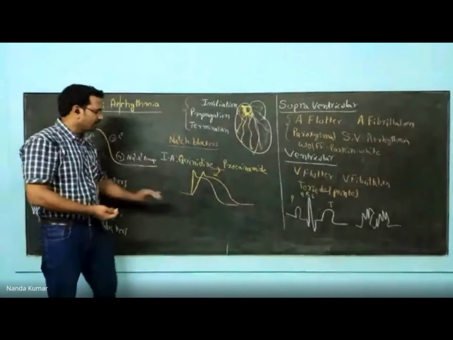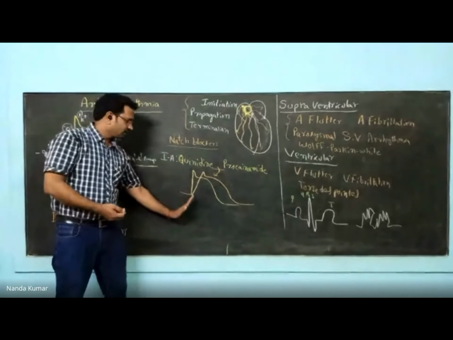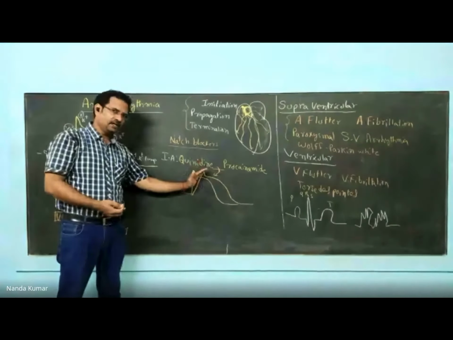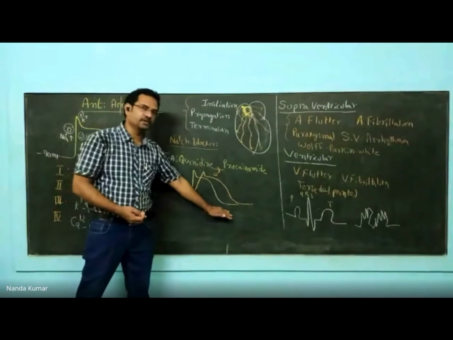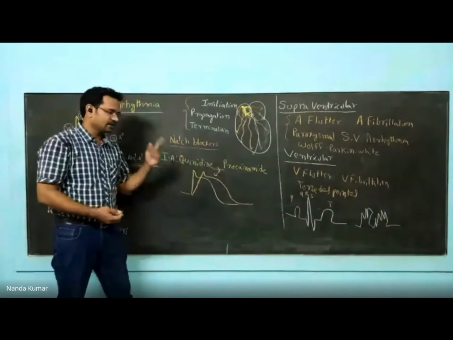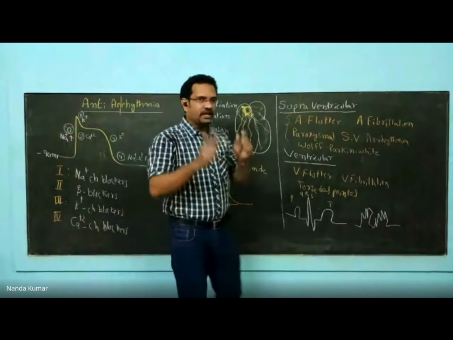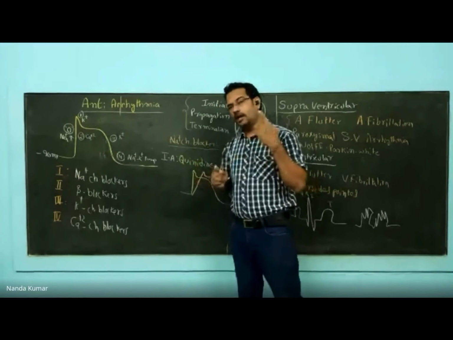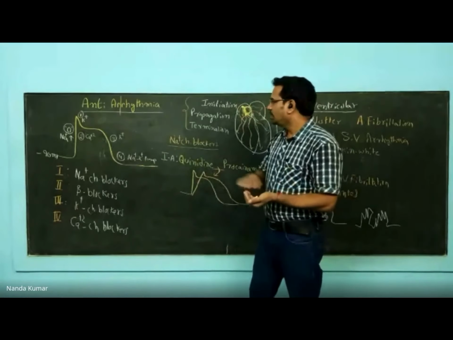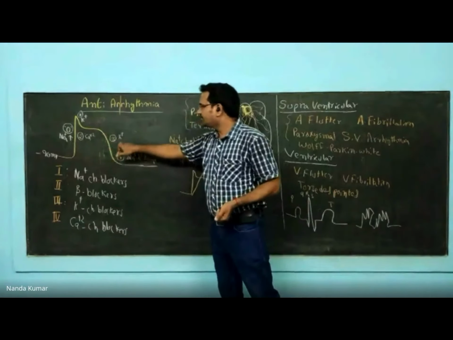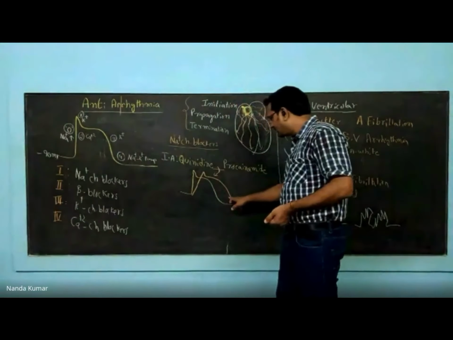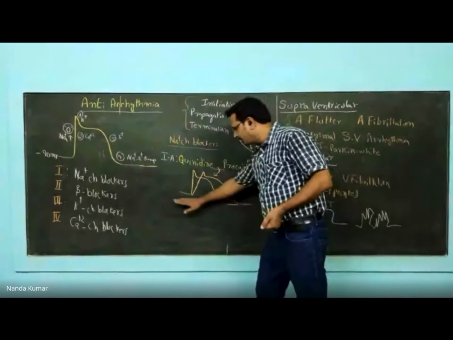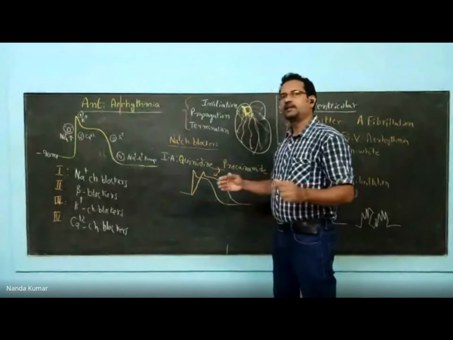See what has happened. The sodium channel is blocked, so the rise of potential is delayed. Along with that, the total length of action potential duration is also increased. The reason is these drugs inhibit sodium channel and potassium channel. Look at this. The repolarization is because of opening of potassium channel. Because they are blocking it, it is getting delayed. So the total duration of action potential is increased.